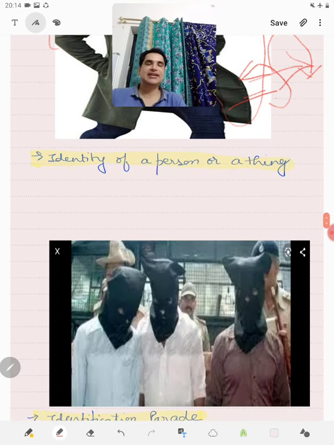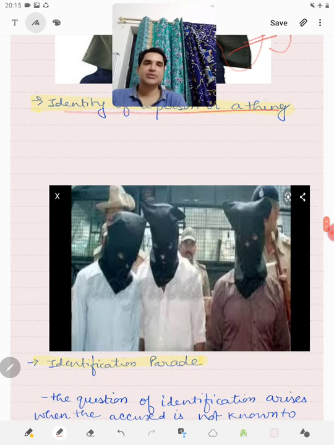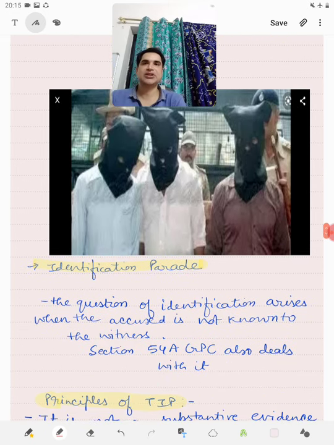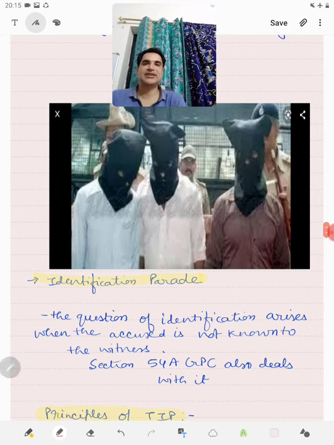Now, another thing is that facts which establish the identity of a person or thing are also made relevant under section 9. So, friends, during police investigation, even in news, you must have seen that when police arrest a person, they cover the face of the accused. Now, this is all because of the identification parade.